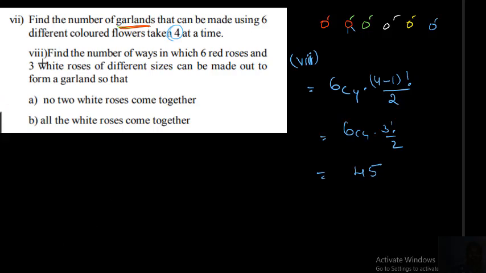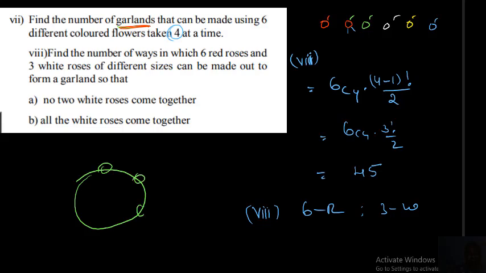Okay, what next? Eighth one. Find the number of ways in which 6 red roses and 3 white roses of different sizes can be made into a garland so that no two white roses come together. No two white roses come together means, first of all you arrange the red roses. 1, 2, 3, 4, 5, 6 red roses you can arrange around the table in 6 minus 1 factorial by 2, that is 5 factorial by 2.